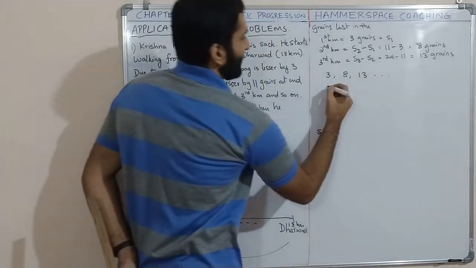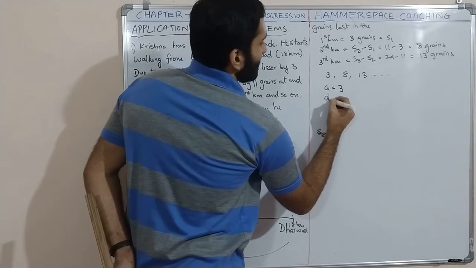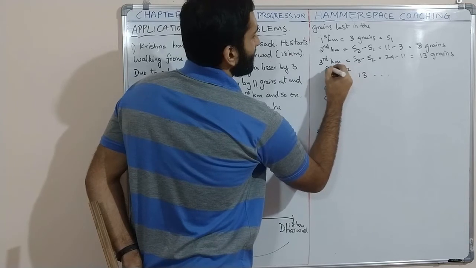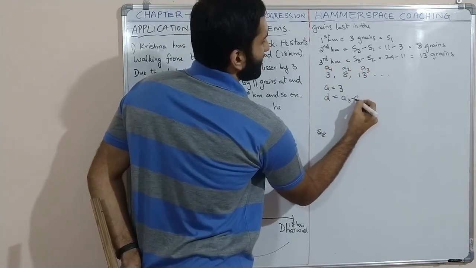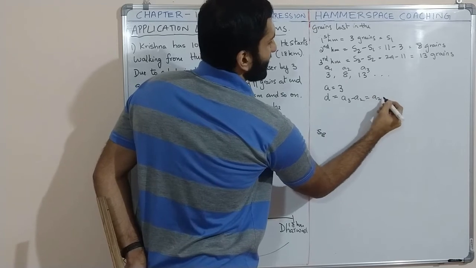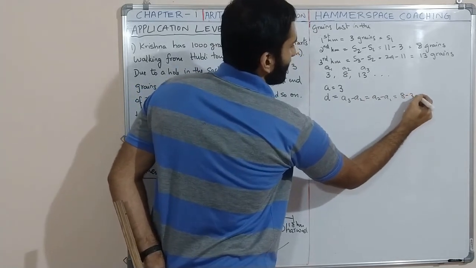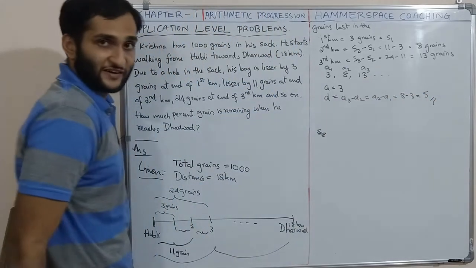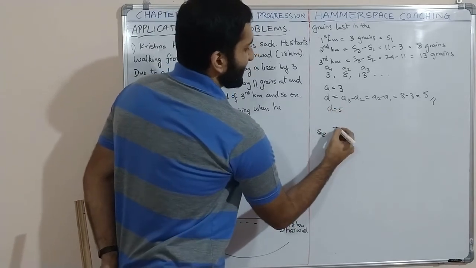So what is A? A equal to 3. What is D? This is A1, A2, A3. D equal to A3 minus A2 equal to A2 minus A1 equal to 8 minus 3 equal to 5. It's 13 minus 8 is also 5. So A equal to 3 and D equal to 5. So let us find S18.